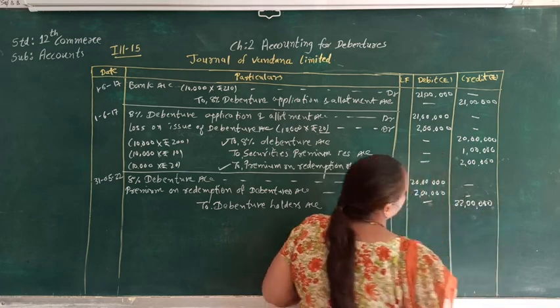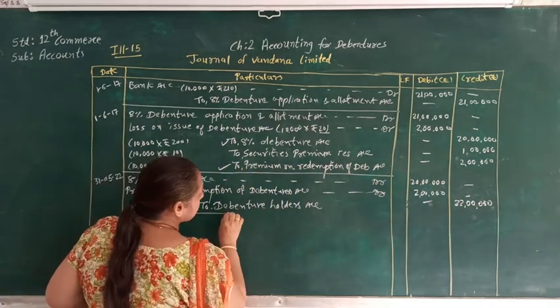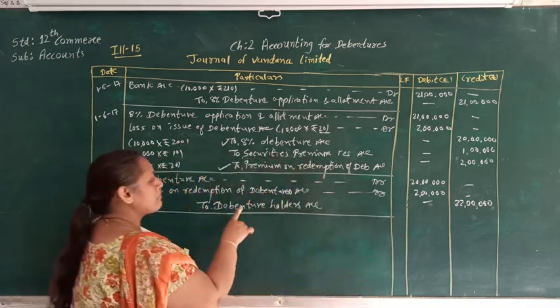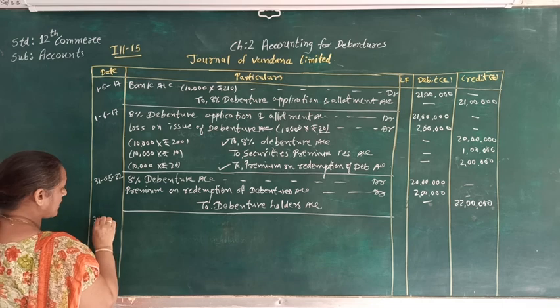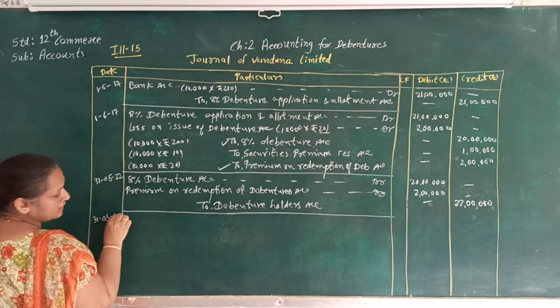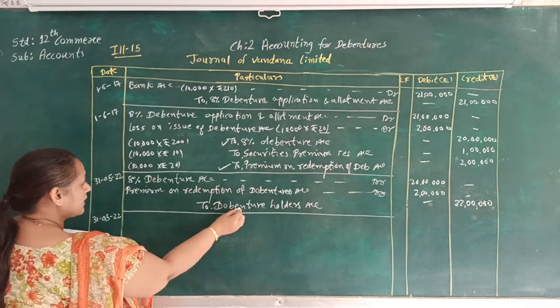Now when we are going to pay the amount to the debenture holder, the journal entry supposed to be passed at that time will be debenture holder account debit to bank account, and that will be on the same day, that is 31st May 2020.